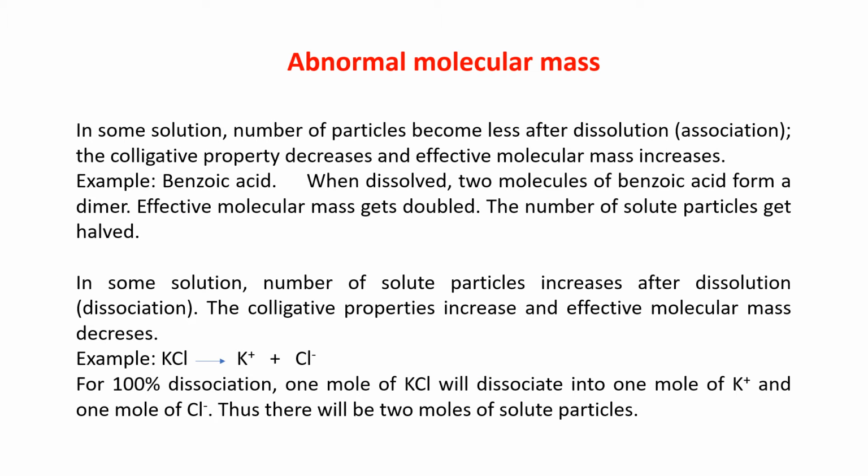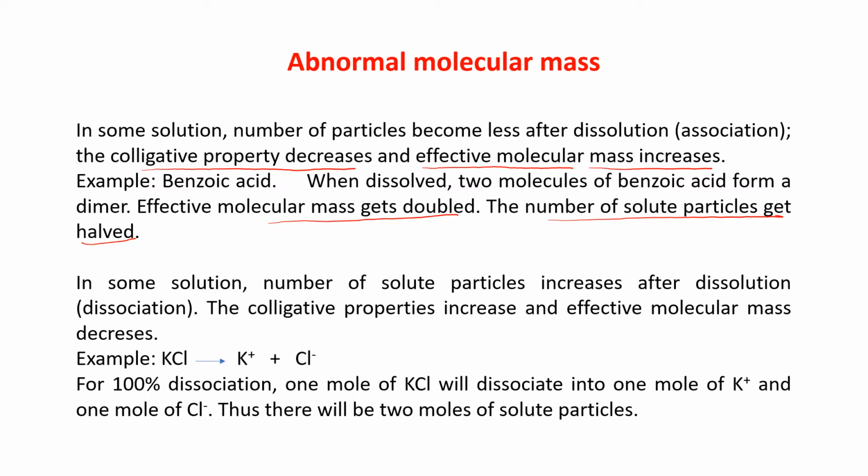See, in some solutions, the number of particles becomes less after dissolution. That means association is taking place. If association takes place, the colligative property decreases and the effective molecular mass increases. For example, benzoic acid. When two molecules of benzoic acid dissolve in water, they form a dimer. Effective molecular mass gets doubled and the number of solute particles gets halved.